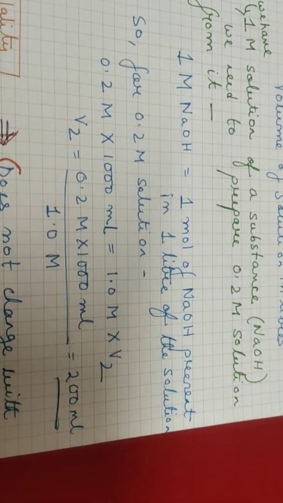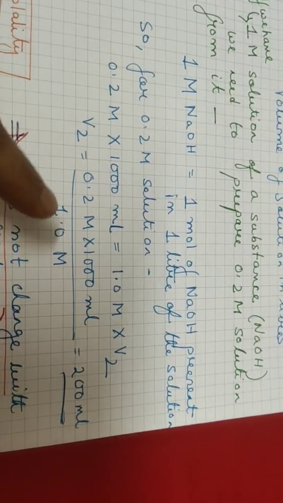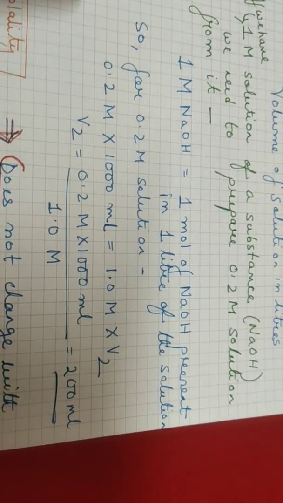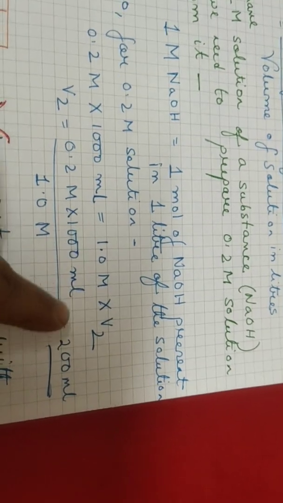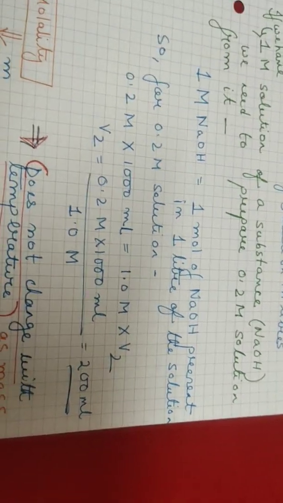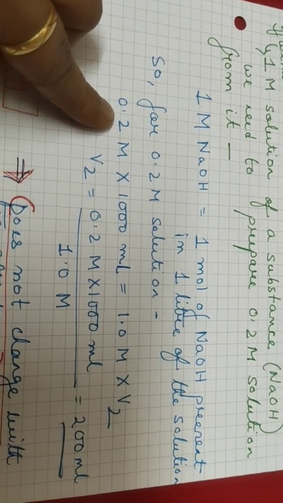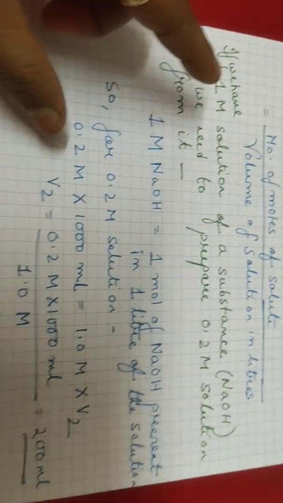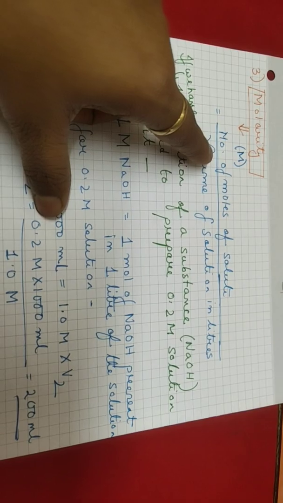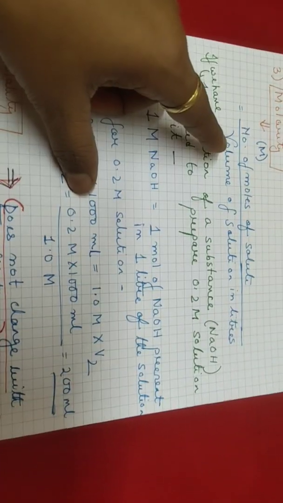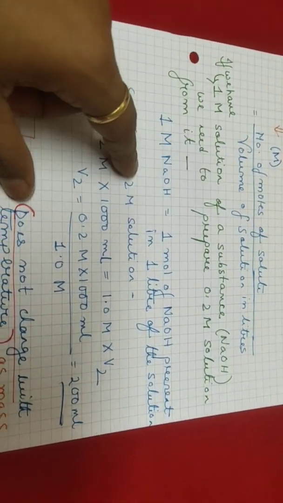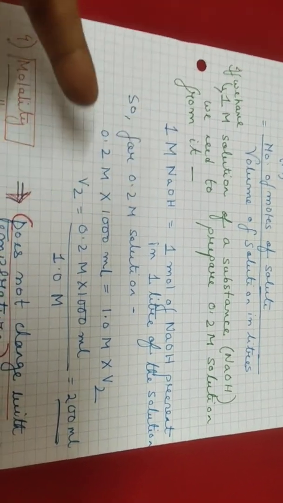One thing should be remembered: when we are diluting with water, the amount of solute won't change, because we have already calculated the volume which is required to prepare the 0.2 molar solution. Now, molarity depends on volume, so it will change with the temperature.